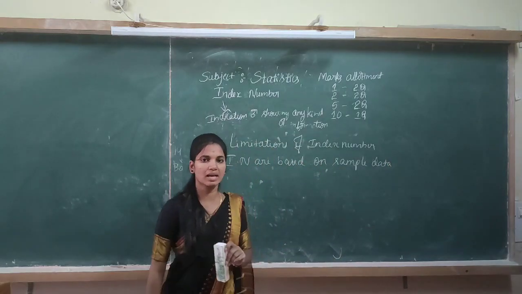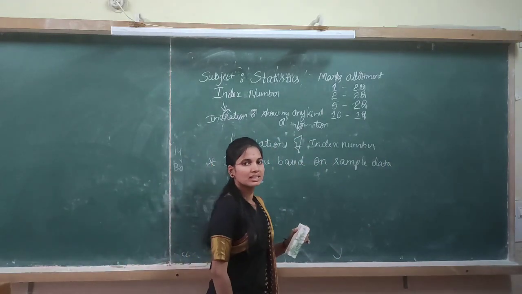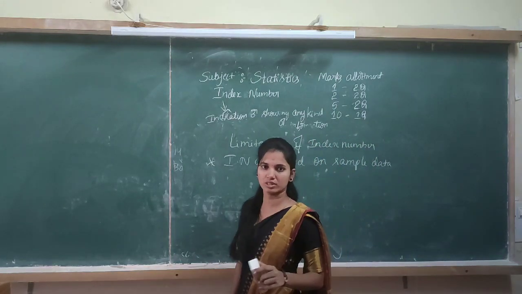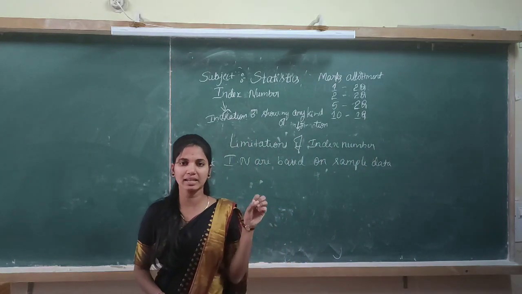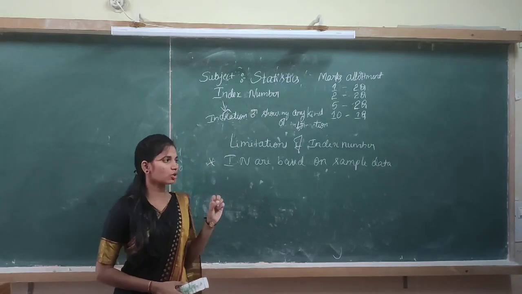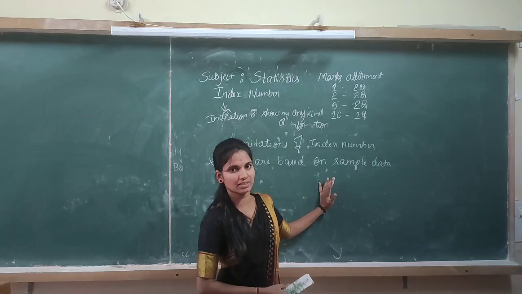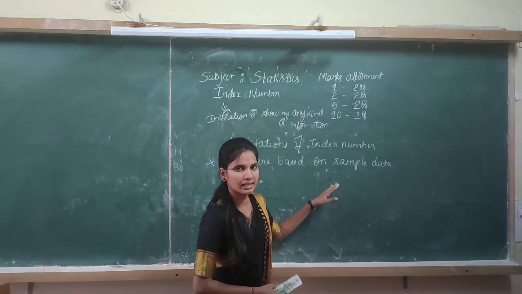It is based on sample data because for the computation of index numbers we cannot use the whole data. We have to take only a sample. So it is only an approximate indicator. It is not an actual indicator.